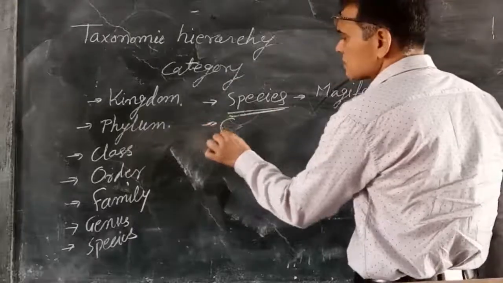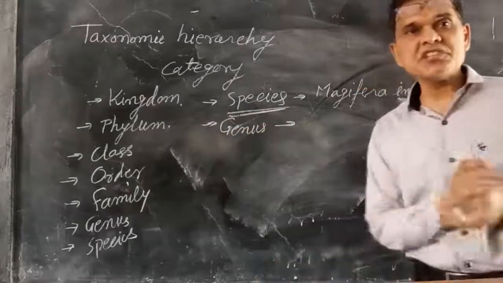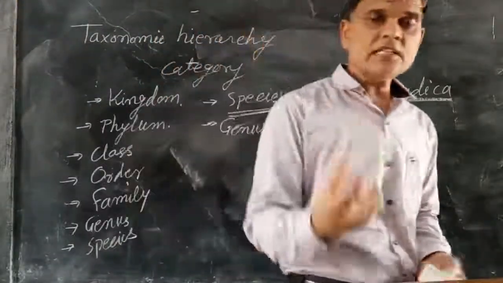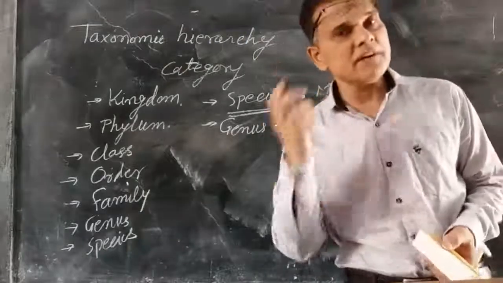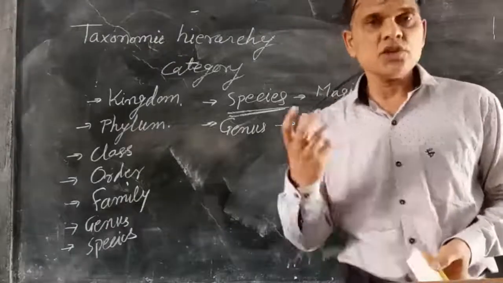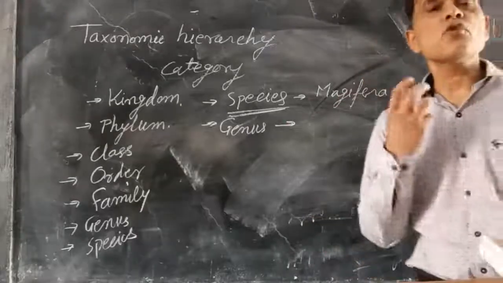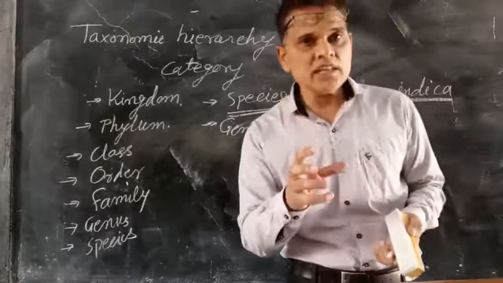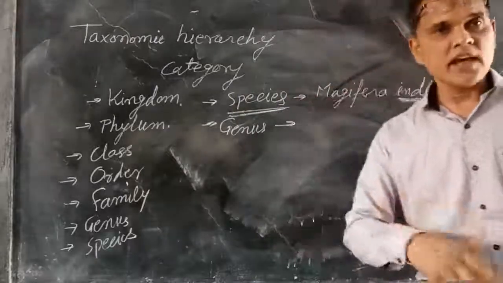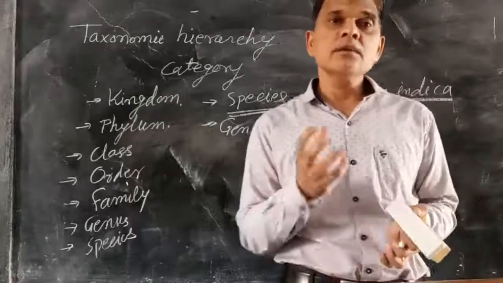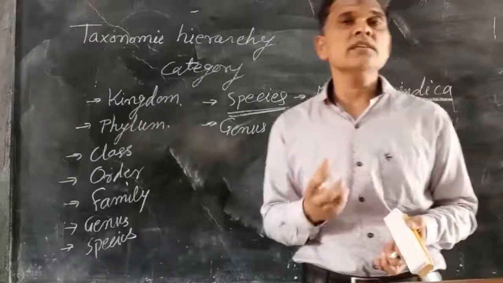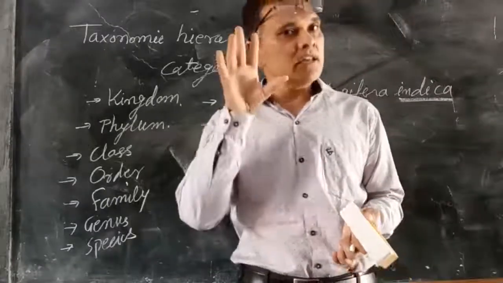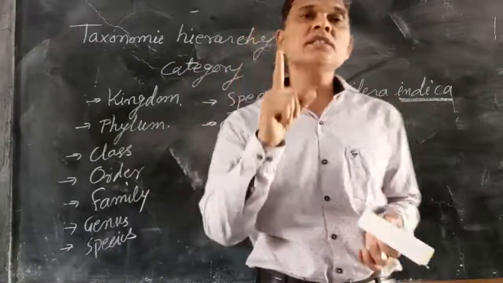Second one is genus. Different species which have some common characters, known as correlated characters, are grouped together. On the basis of those correlated characters, all these different species are placed together in the same higher level of category, that is known as genus.